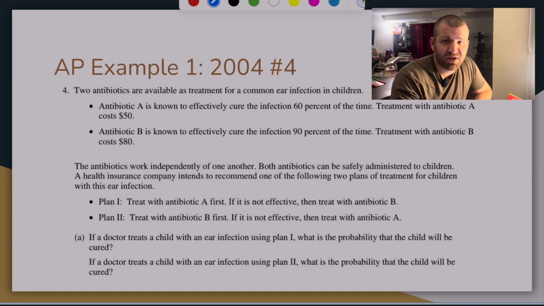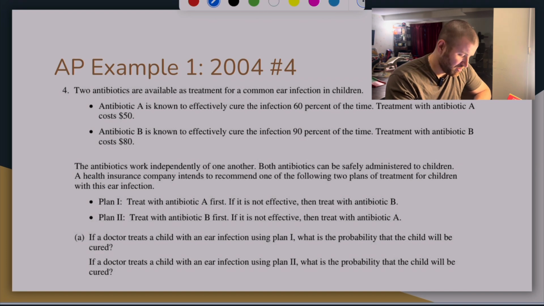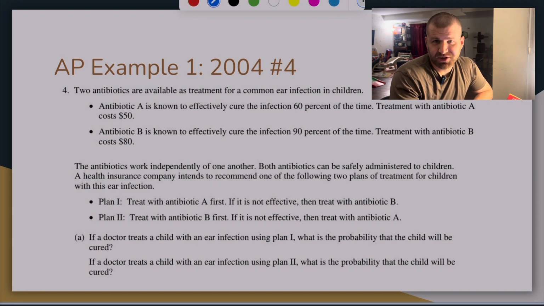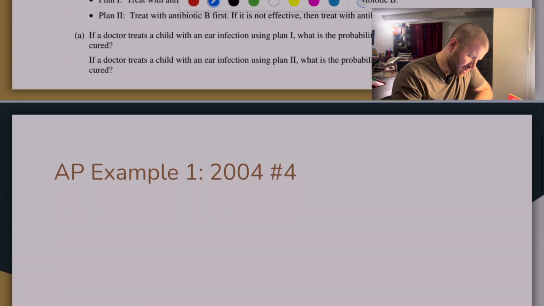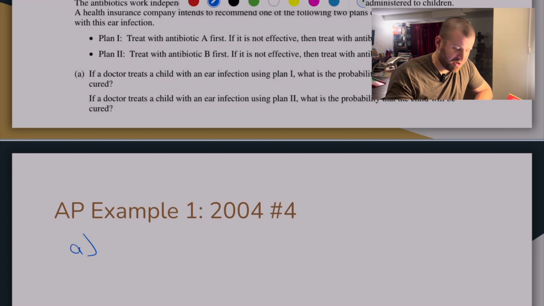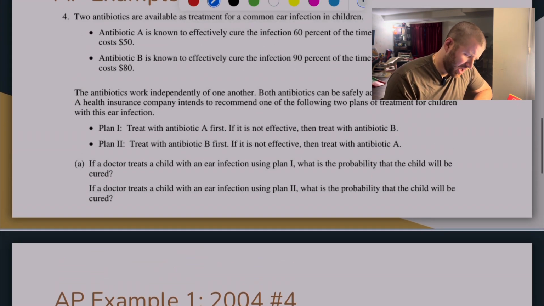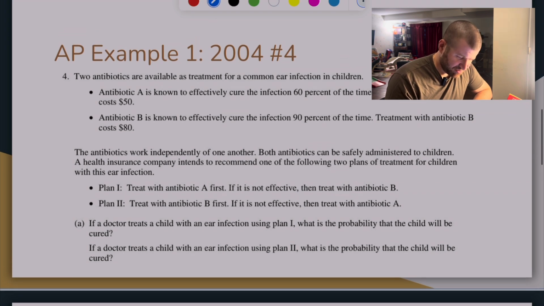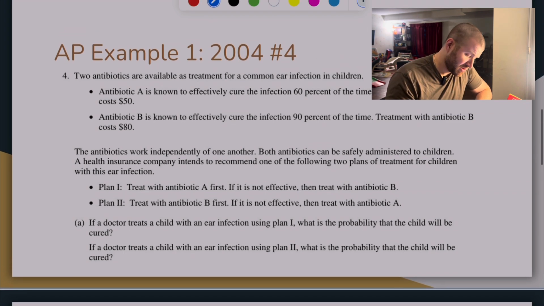And if you're from my class, you will absolutely recognize this question because it was something that I put on a weekly assignment, right? And so we have these two different courses of treatment with antibiotics. And again, it's a tree diagram type question, but either way, right? It's for part A here. It's essentially like we're going to treat with A first or B first, and if that doesn't work, then we're going to move on to the next thing. And so I believe antibiotic A works 60% of the time, antibiotic B works 90% of the time.